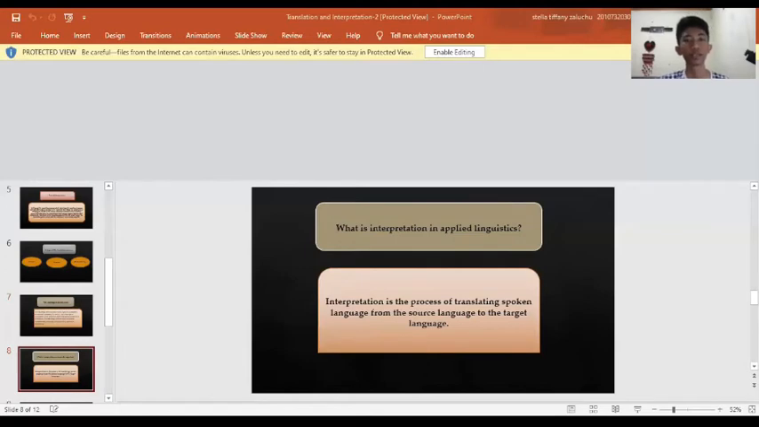What is interpretation in applied linguistics? Interpretation is the process of translating spoken language from the source language to the target language.